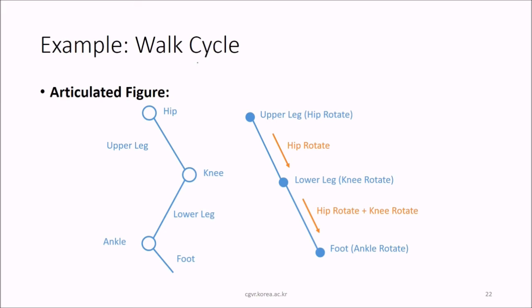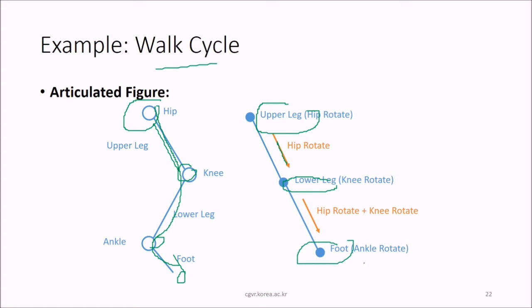Then walk cycle. If you see an articulated figure of a walk cycle, meaning if you're walking or cycling, what should go first? What should go after that? For example, this is hip. You have upper leg, knee, then lower leg, ankle, then foot. So this is the type of formation that should be there. First hip rotation. Hip rotation will give rise to the lower leg, and then it will give rise to the ankle rotation. So hip rotation followed by the knee rotation followed by the ankle rotation.